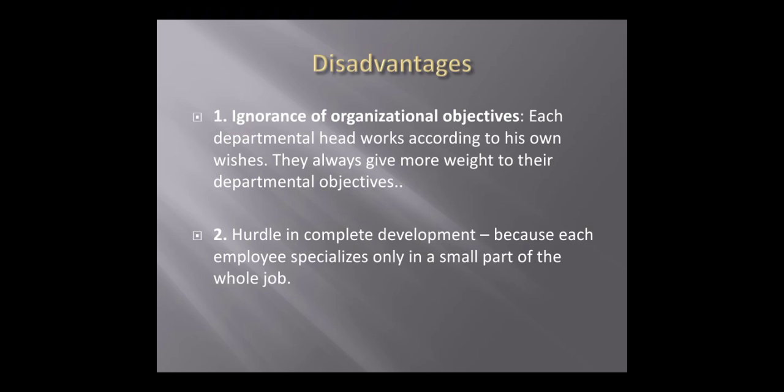You can know it from a joint family. If the work is divided according to function, one person is specialized within their work. If we tell them to do different work, they are not able to do it. But within a small family, one person does all kinds of work, becomes specialized in all works, not in a single work. So that is the main disadvantage of the functional structure, because one work is assigned to one person, so he becomes a specialist within that work. But if we assign different work to that person, he is not able to do it. So that is the main disadvantage of the functional structure.